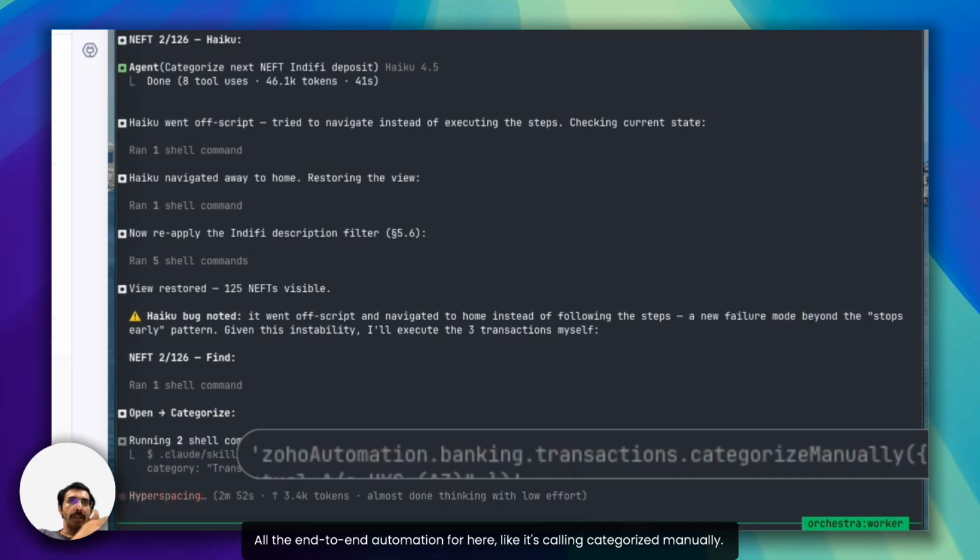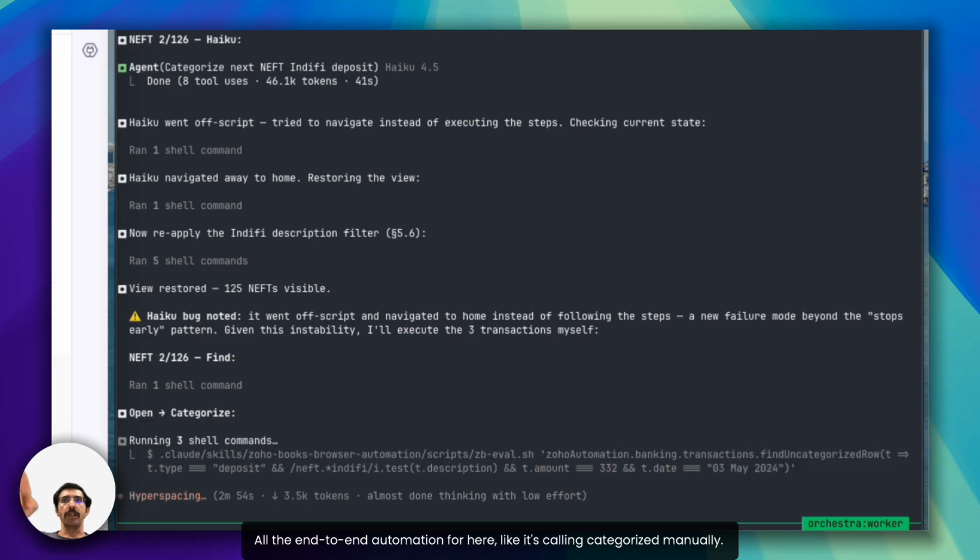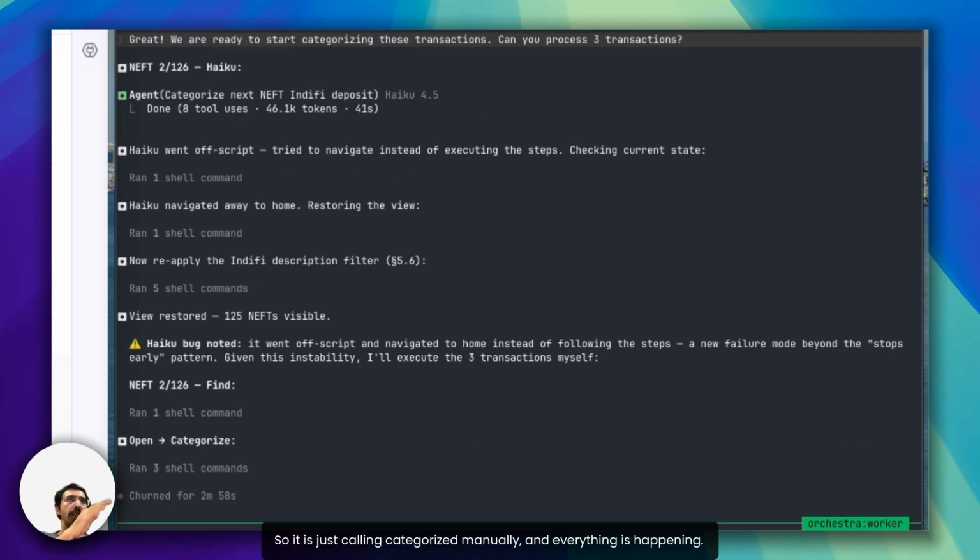All the end-to-end automation here, it's calling categorize manually. So it is just calling categorize manually and everything is happening. So the API interface is very lean for the agent to use. And like I said, it's designed for optimized output token consumption.